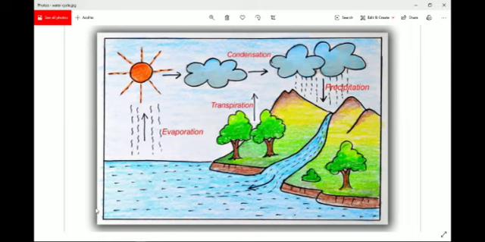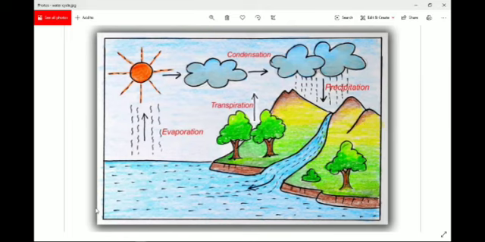You may be asked what is the water cycle and to explain the process with a suitable diagram. So the diagram is given over here. You can create your own diagram. You need to show these various steps of the water cycle. Now, when you are asked to explain, you have to explain each step of the water cycle.